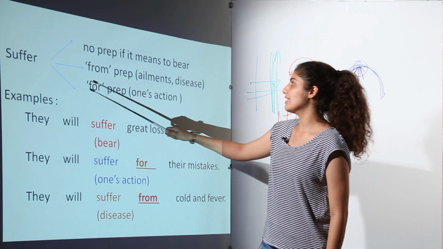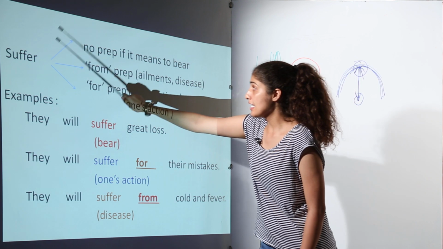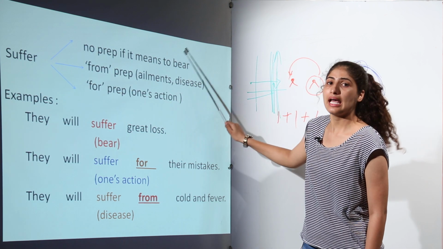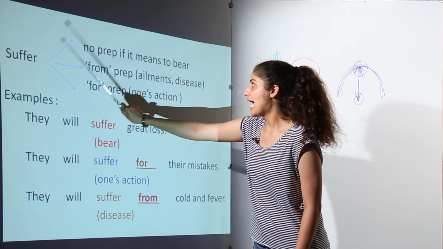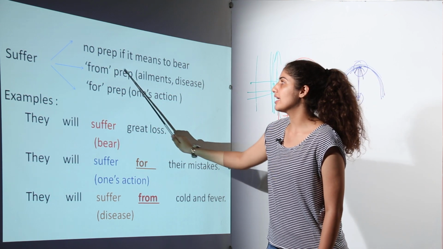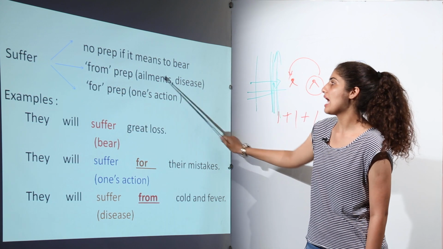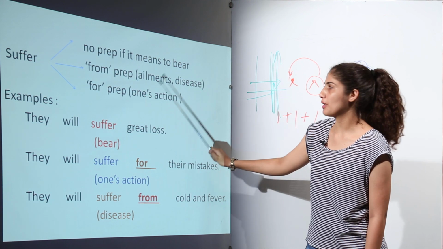Here again we can say that suffer is not fixed with any preposition. For example, if suffer means to bear, then it will not take any preposition, and if suffer means ailment or some kind of disease, then it will take the preposition from. And similarly, if suffer means one's action, then it will take the preposition for.